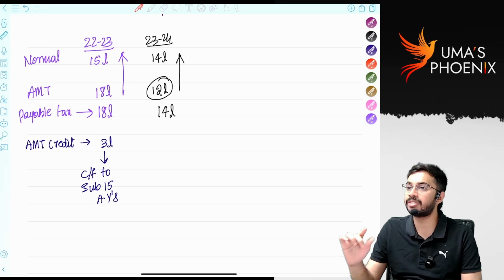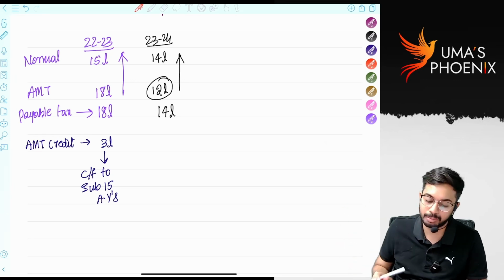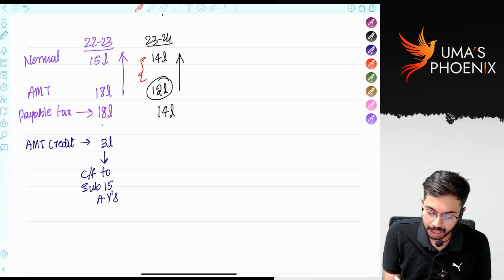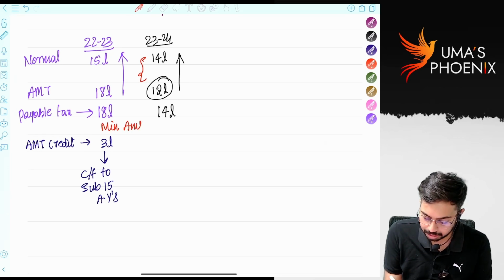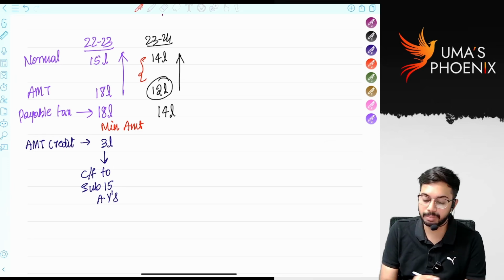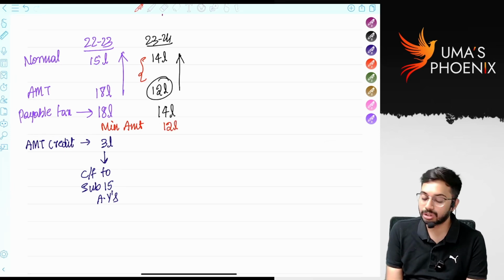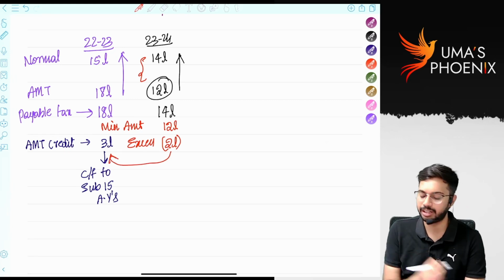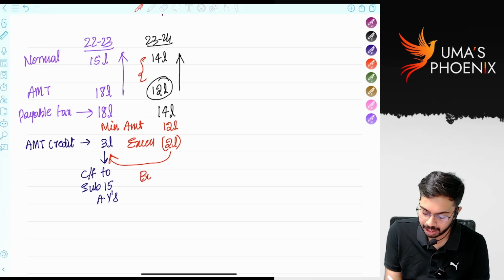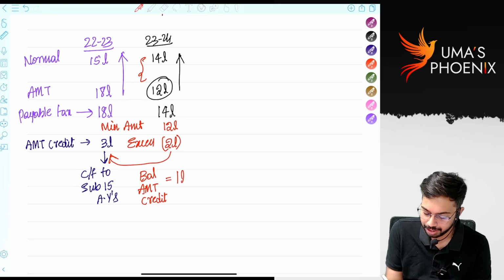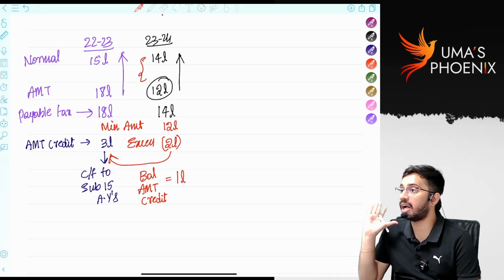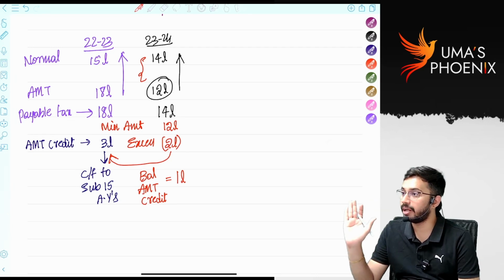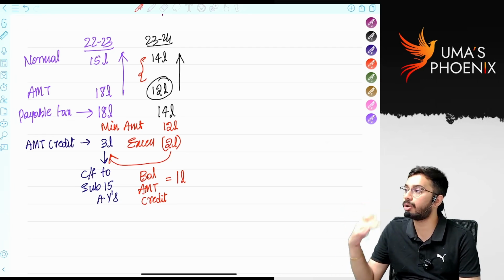Whatever extra tax over and above alternate minimum tax is there, how much is the extra tax? So minimum 12 lakhs is required to be paid. So how much excess is available? 2 lakhs. This excess 2 lakhs I can adjust with AMT credit. Is it clear? So balance AMT credit available is only 1 lakh. So every year you should pay minimum alternate minimum tax. You cannot escape. Either pay alternate minimum tax or pay more than alternate minimum tax.